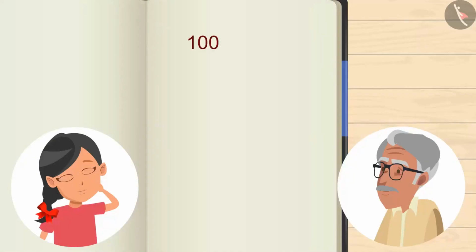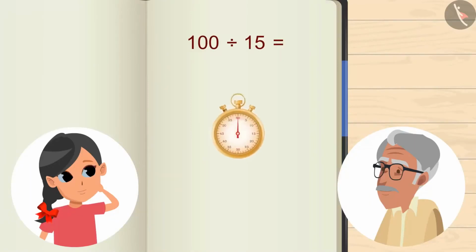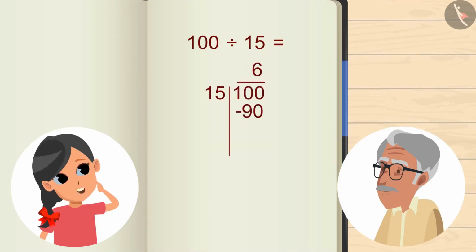For this, we have to divide 100 by 15. You can pause the video and try to calculate the answer and then verify your answer with the answer shown in the video. We are left with 6 and 10. So 6 boxes can be stacked on the top of each other.